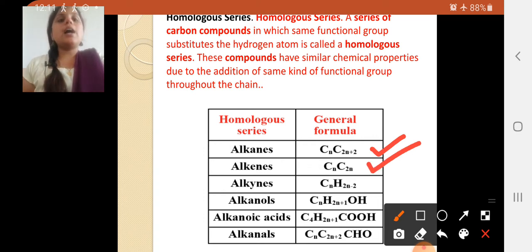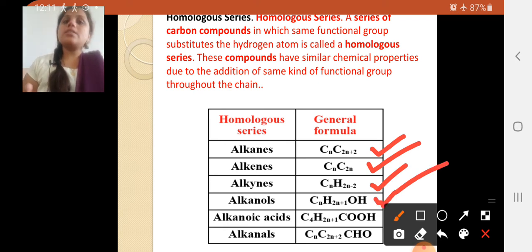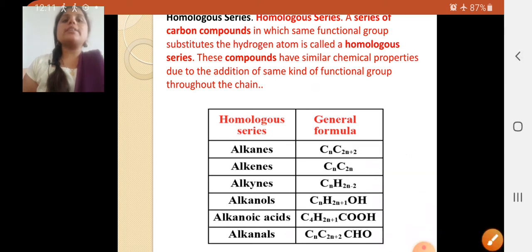Next is the alkenes. It is also the same functional group, hydrogen. Next is the alkynes, same functional group and same chemical properties. Next is alkanols. You can observe here the same group, and alkanoic acids and alkanals. So here are a few examples of the homologous series.